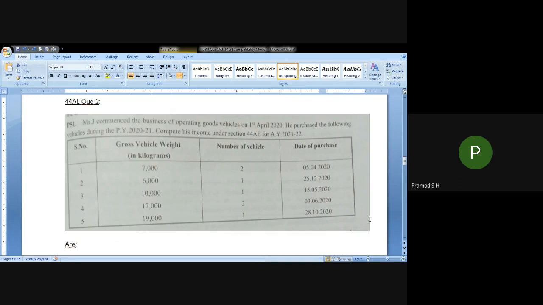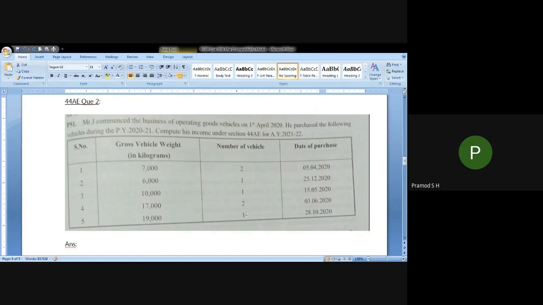Now, in this question, gross vehicle weight is given and date of purchase is given. This involves an application of the concept that heavy goods vehicles means vehicles with their gross weight exceeding 12,000 kgs. That is the definition of heavy goods vehicle.